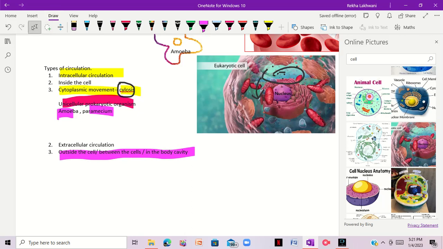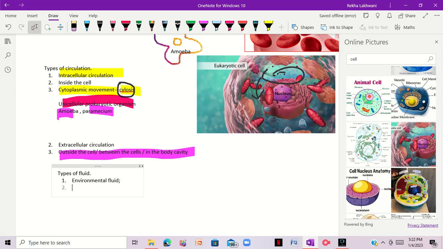So next we have fluid. Now let's discuss the types of fluid. The first one is environmental fluid. Now what is this?